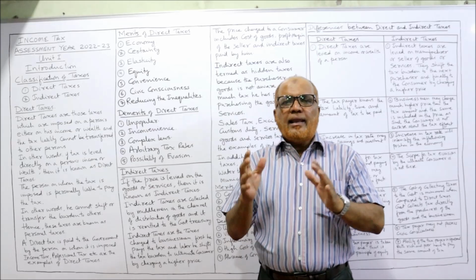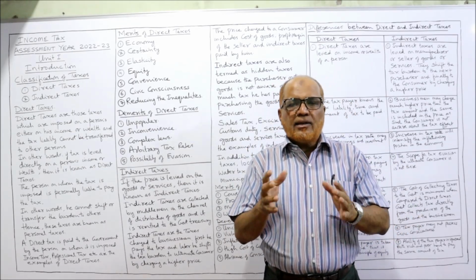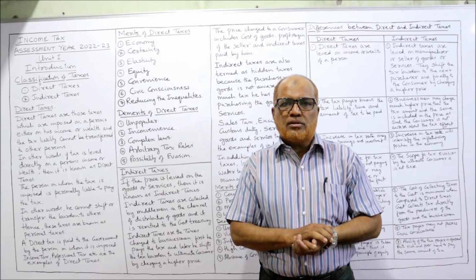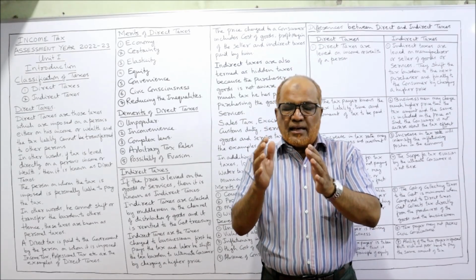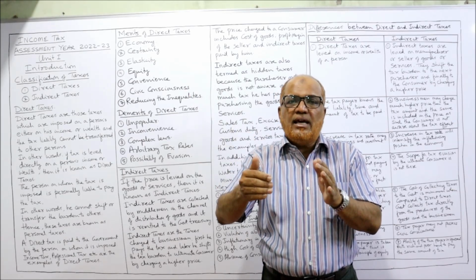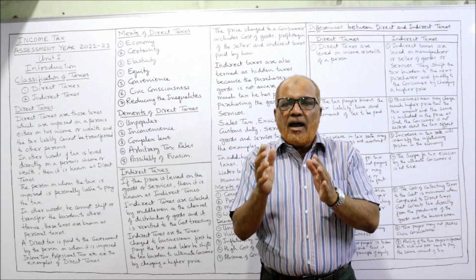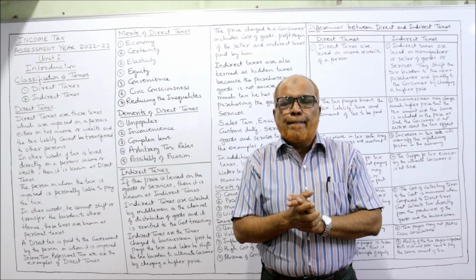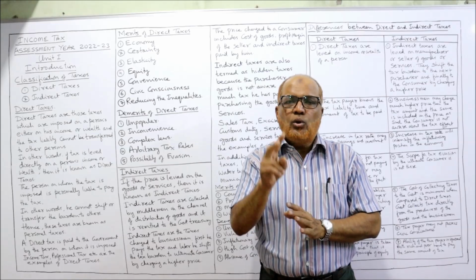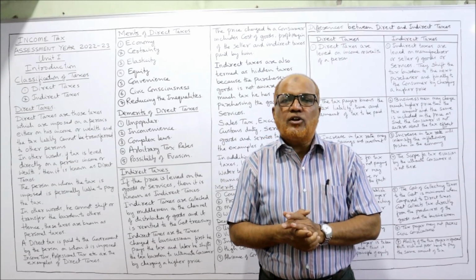Example, an electronic shop. The electronic shop has purchased the AC, air conditioner, for rupees 35,000. So the buyer, the shop owner, the businessman, has purchased the AC for 35,000 and the businessman has charged some 5,000 rupees, his profit, 40,000, 2,000 rupees taxes, 42,000.